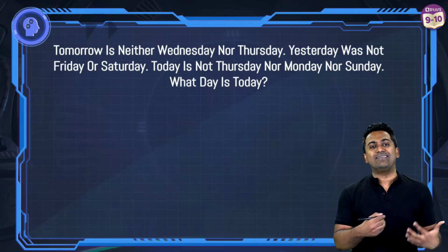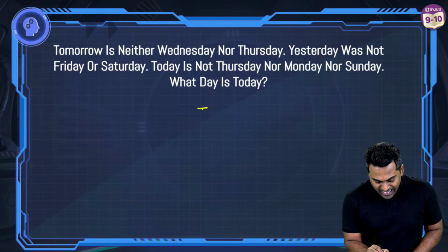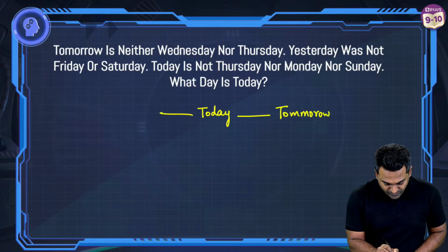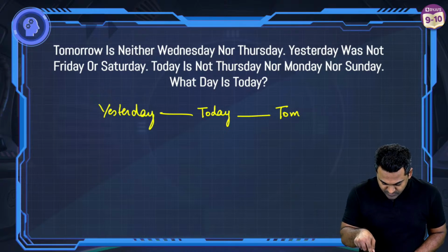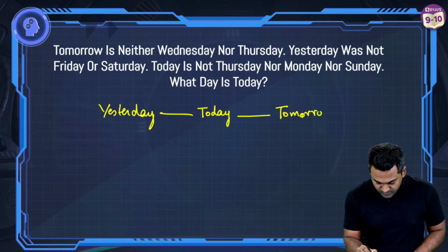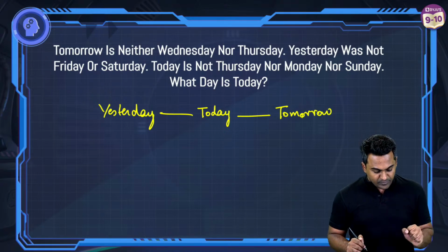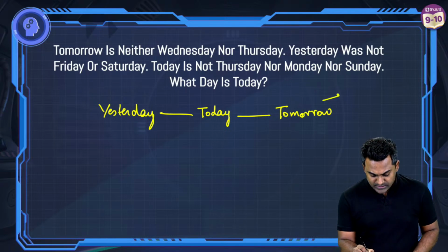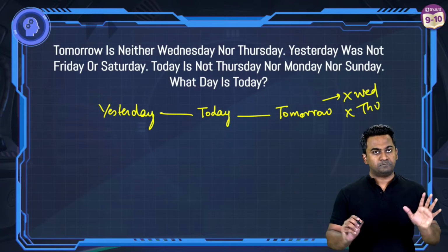All right, so let's read the information. So we have today, we have tomorrow, mind the spelling, and then we have yesterday. Let me just correct the spelling again. Tomorrow. Okay, now let's utilize the information. Tomorrow is neither a Wednesday nor a Thursday. So this cannot be a Wednesday and it cannot be a Thursday.